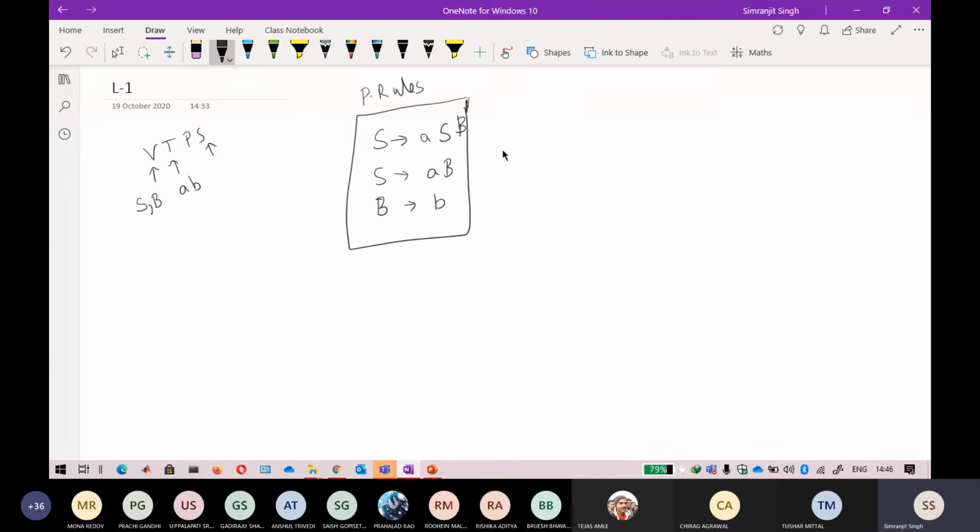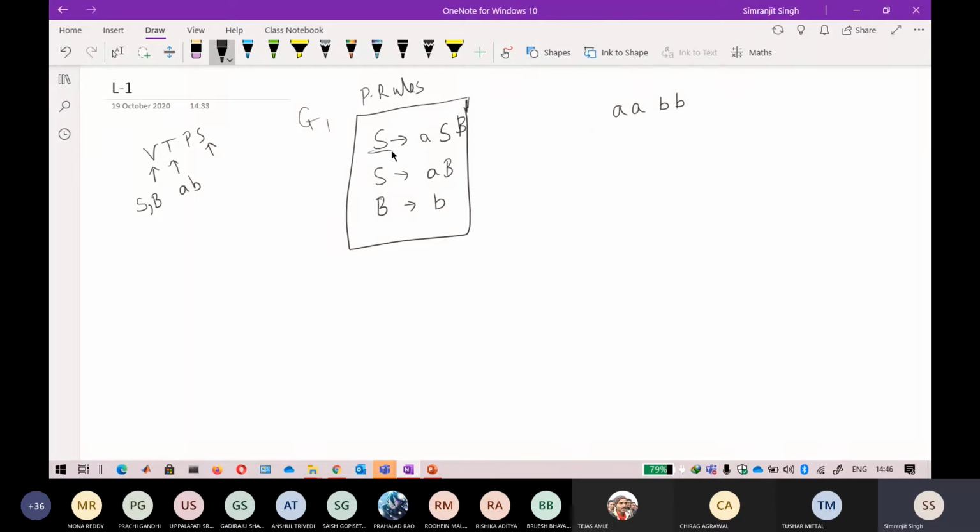Now what I want is that you derive a string something like AABB. So how can you derive this string? Just understand it. How can I derive AABB from these production rules? I can call this a grammar that is given by these production rules.